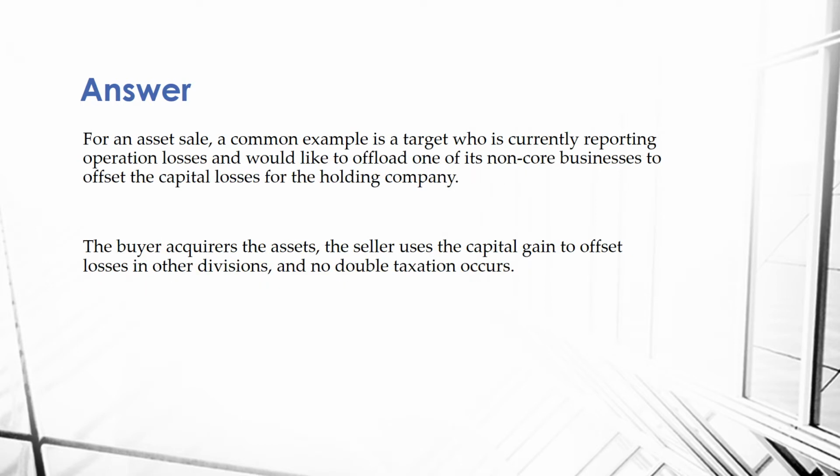Now, for an asset sale, a common example is a target who is currently reporting operating losses and would like to offload one of its non-core businesses to offset the capital losses for the holding company. The buyer acquires the assets, the seller uses the capital gain to offset losses in other divisions, and no double taxation event occurs.